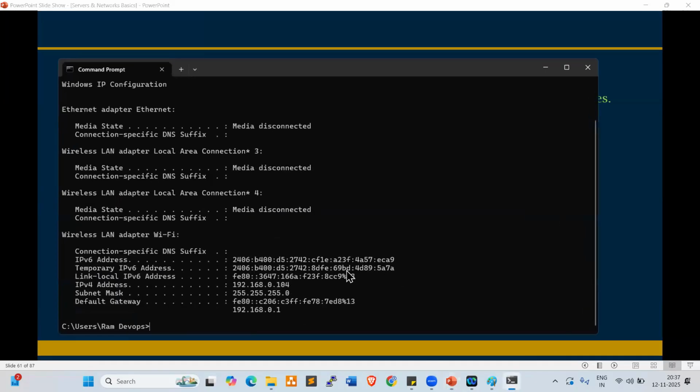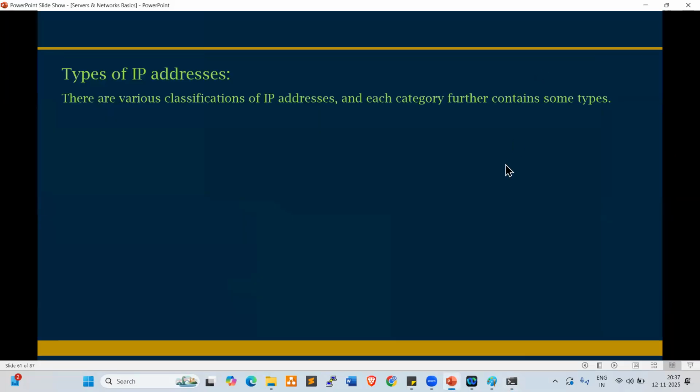My laptop also has one IP, right? This IP is mainly for network communication, network IP. So physical servers, physical laptops, physical desktops have only one IP. But on the cloud side, we have three IP addresses. What are those?